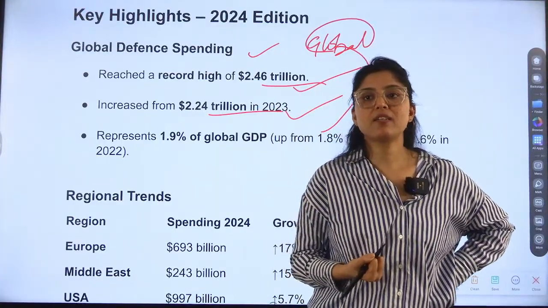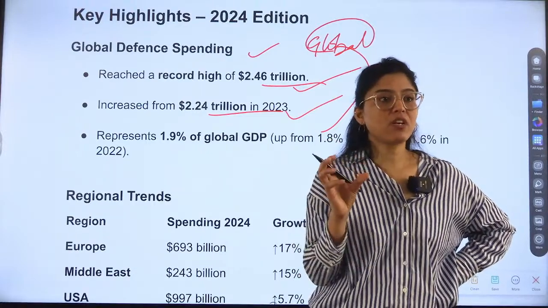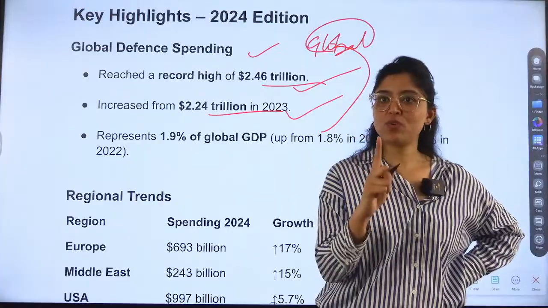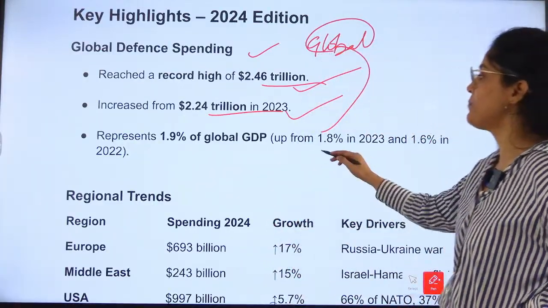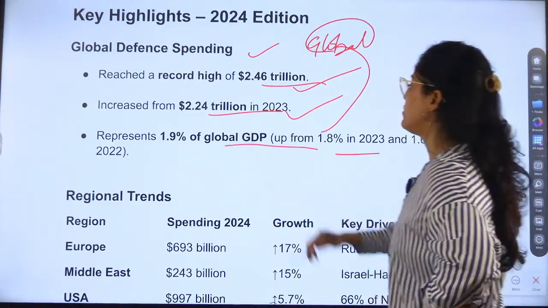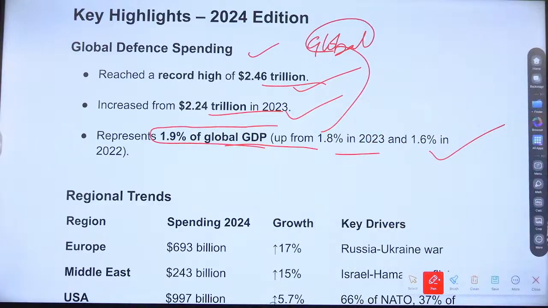It means that, first of all, countries are getting stronger. And there is tension also, conflicts, tension. So they are doing what? Getting themselves prepared, right? Defense ready. Okay. Represents 1.9% of global GDP. This data is important. You can remember this and quote this data whenever there is a need. Okay.